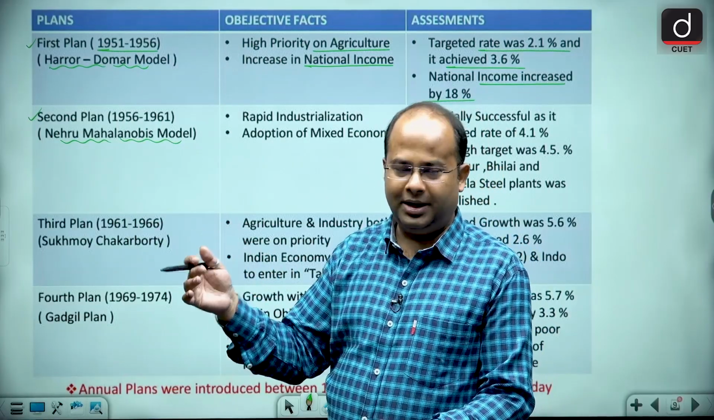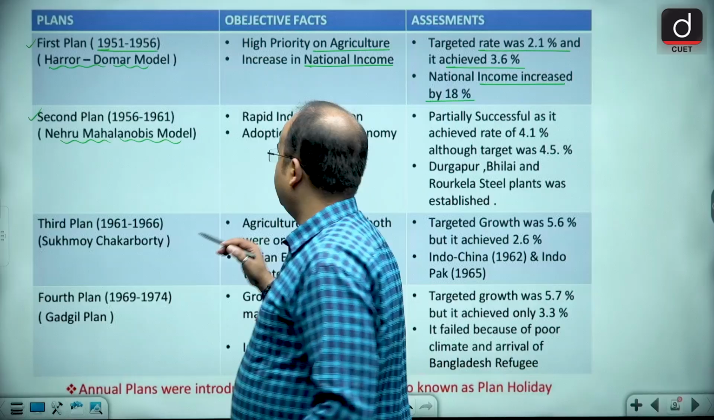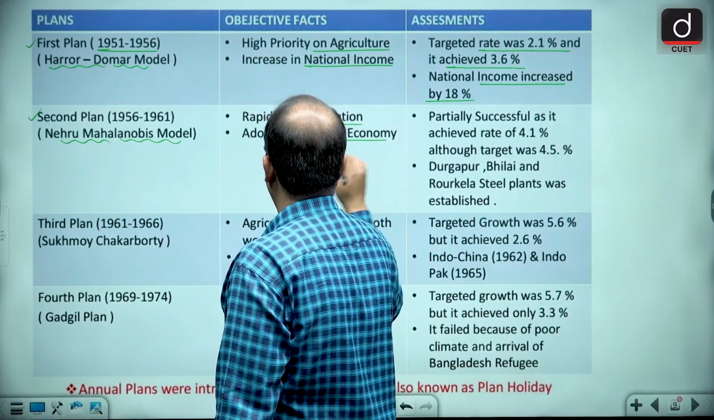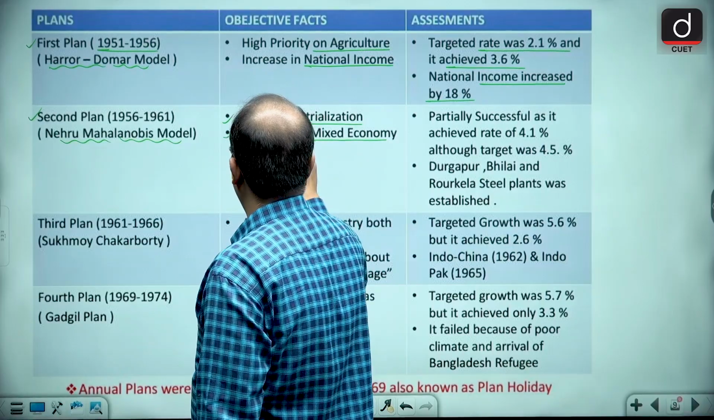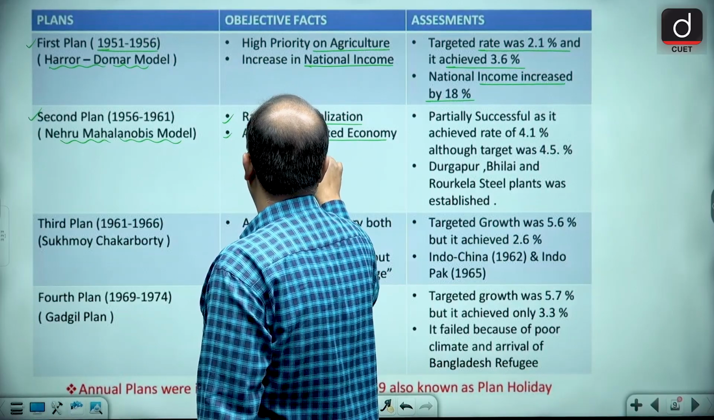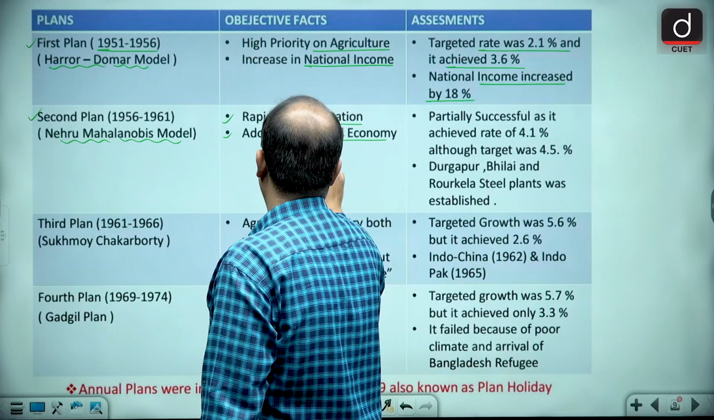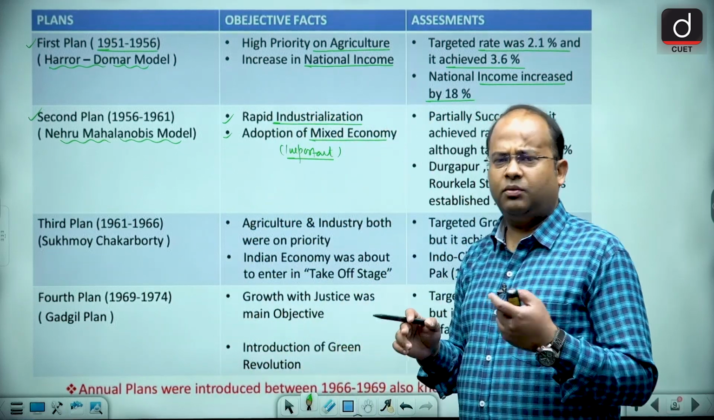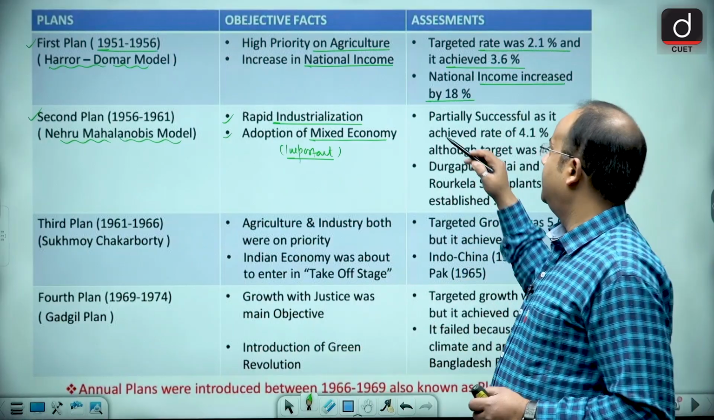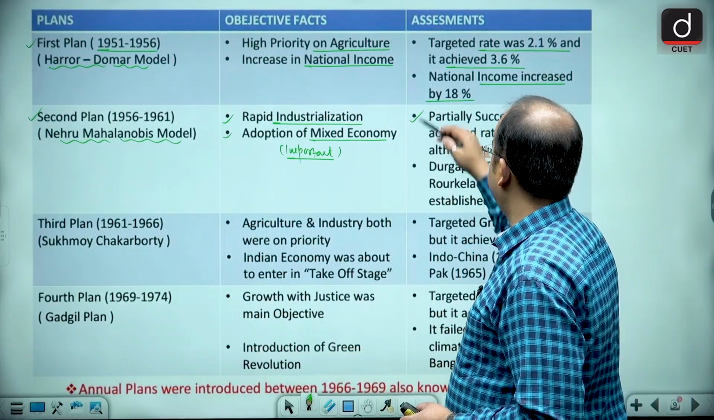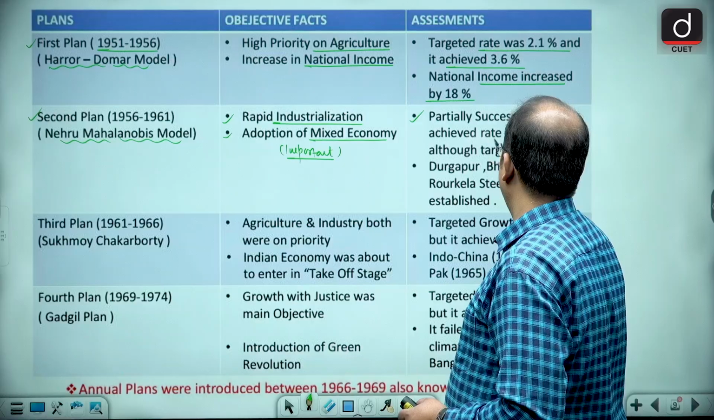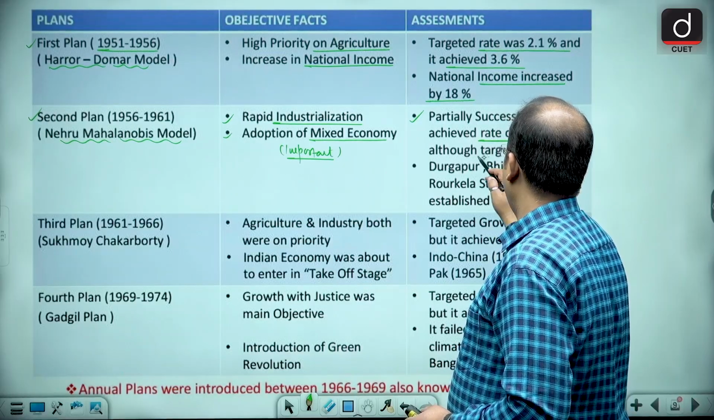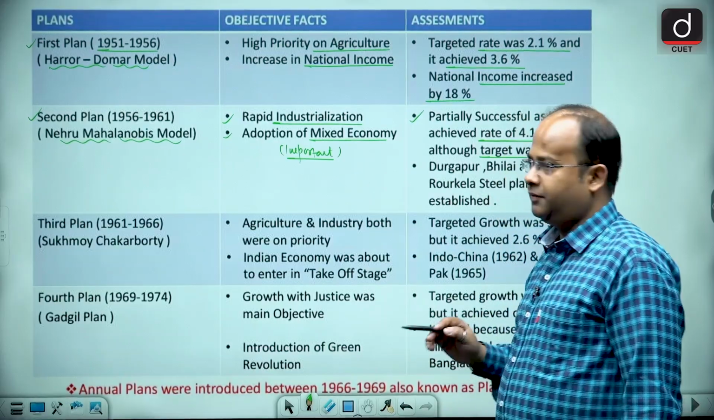Prashant Chandra Mahalanobis. Now, the focus was on rapid industrialization plus adoption of a mixed economy. This is very important. This is being asked in the examination: in which 5-year plan did the government of India adopt a mixed economy? That was in the second 5-year plan. It was partially successful, guys, because it achieved a growth rate of 4.1%, but the desired target was 4.5.